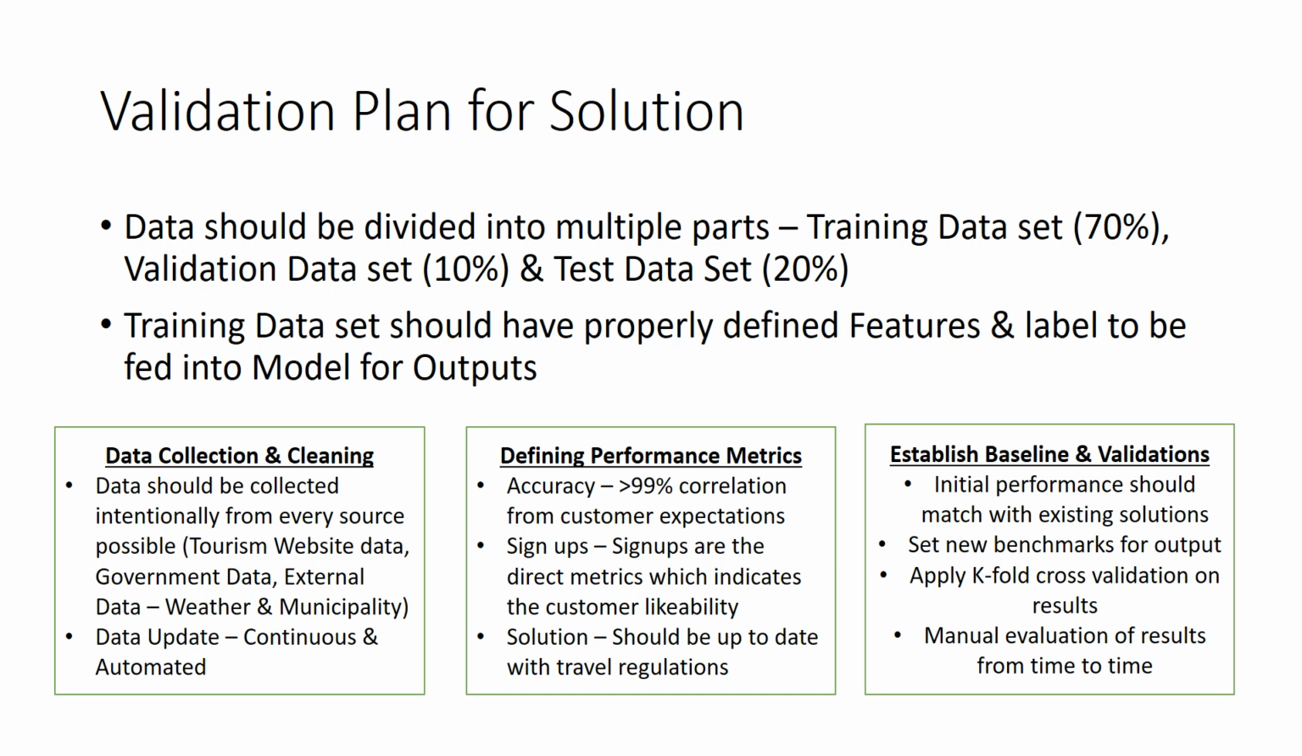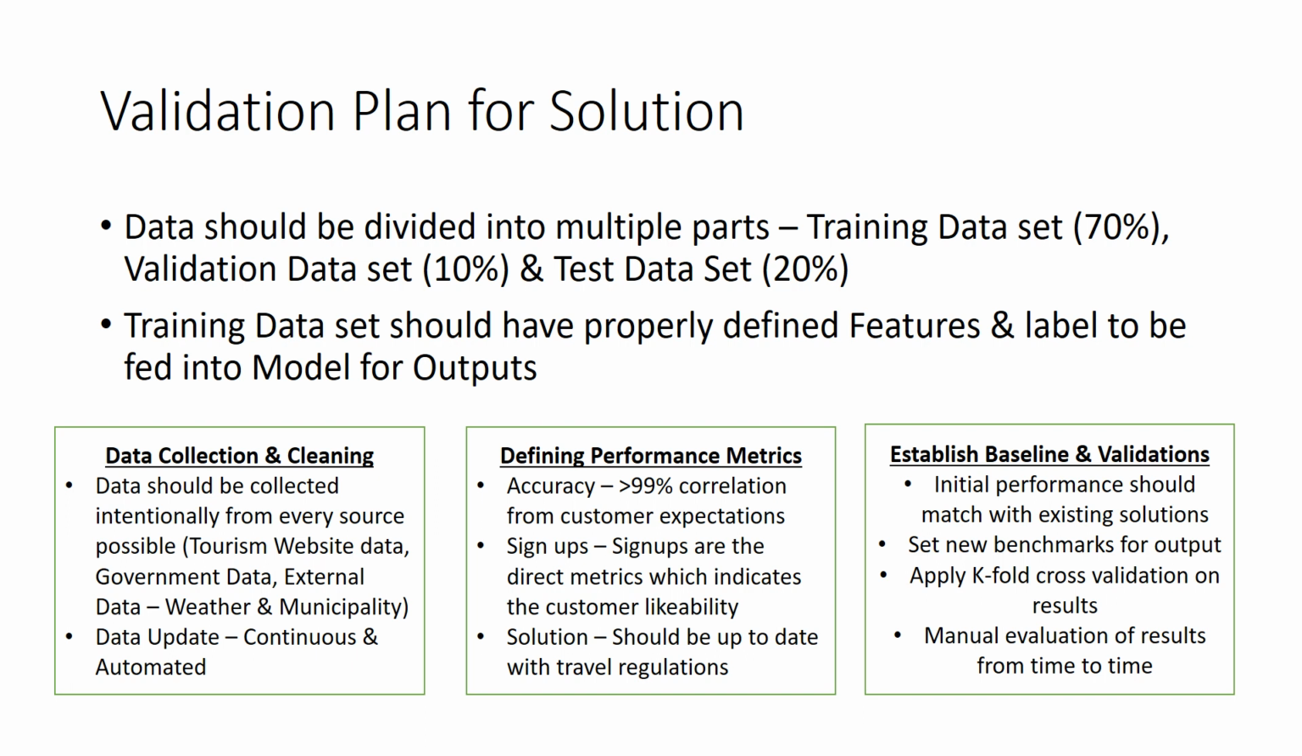Now let's move into the validation plan for the solution. Data should be divided into multiple parts for this. The training data set should be 70%, the validation data set should be 10%, and the test data set should be 20% of the entire data that we have at our disposal. Training data sets should have properly defined features and labels fed into the model for outputs. Data collection and cleaning. The data should be collected intensively from every source possible, be it tourism website data, government data, external data, weather and municipality data.